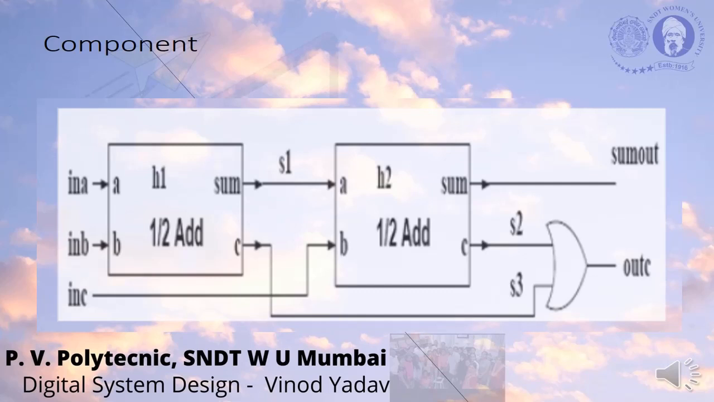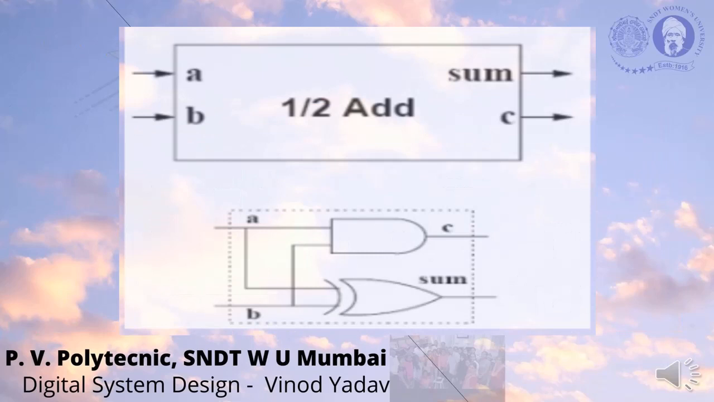So two half adders and one OR gate. Now in this you can see in A, in B, in C are three inputs. Sum out and out C are outputs, where there are some intermediate terms as S1, S2 and S3. S1, S2, S3 are intermediate terms. See, this is a half adder. A half adder is generally a device which has two inputs A and B, outputs as sum and carry, and it can be made by using AND and XOR gate.